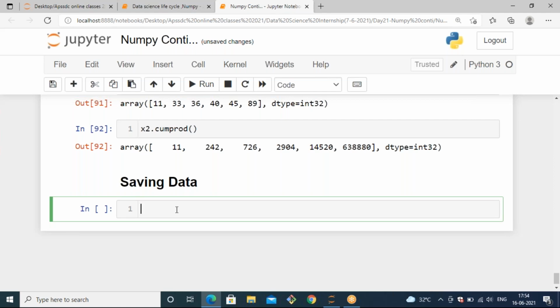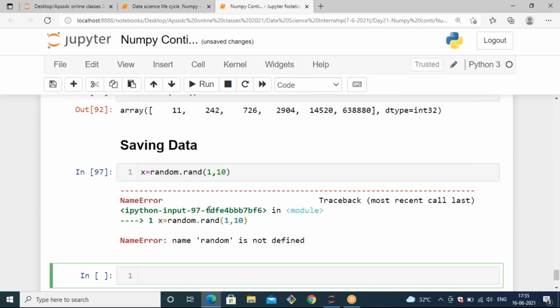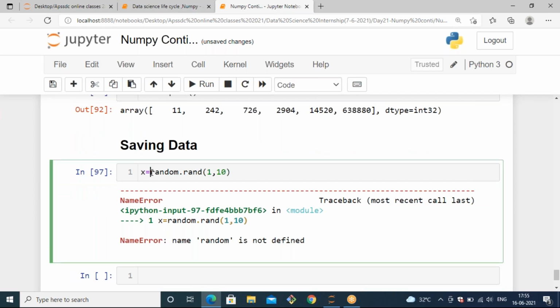Let's take one variable to create a random array: x equals np.random.random.